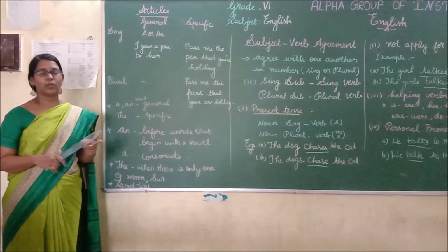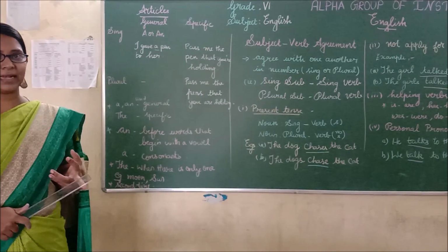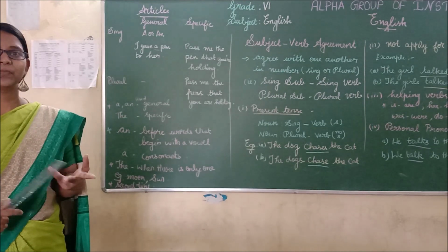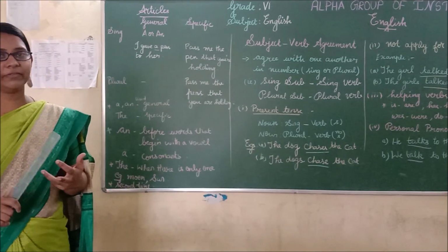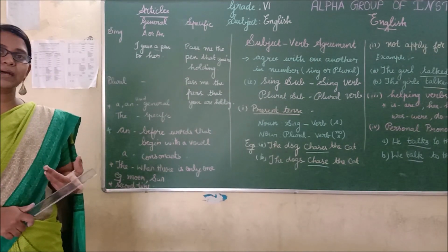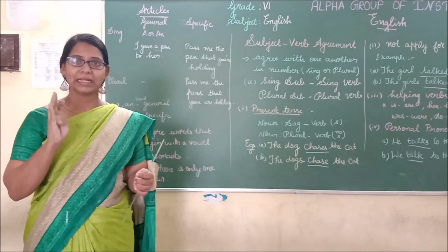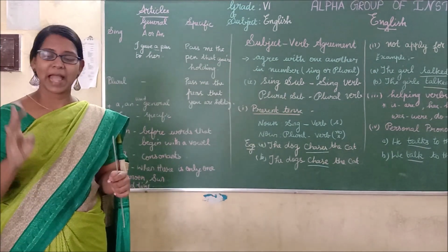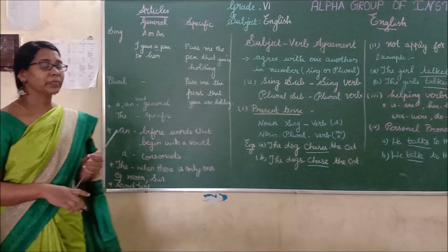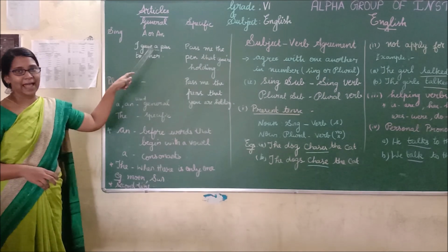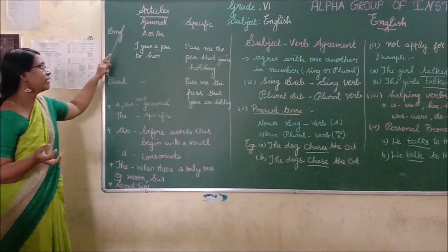Articles are of two types. One is definite articles and the other is indefinite articles. Definite article, otherwise we can call it specific. Indefinite article, that is general. The is the definite article, and a and an are the indefinite articles. That is, we have to use them with a general noun.